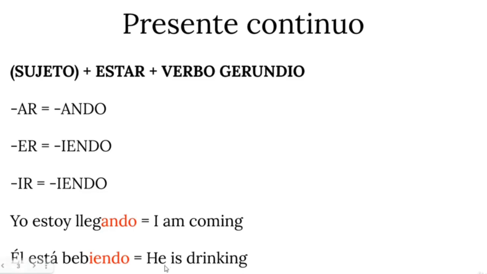Another example. He is drinking. Again, subject. Él is third person singular. Estar, so está. And then to drink in Spanish is beber. Beber, we take away er and we add yendo. Está bebiendo. You see? Very, very simple.